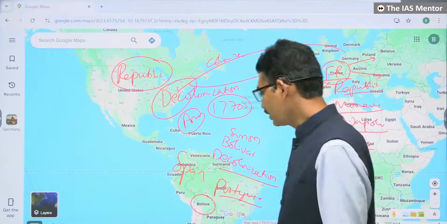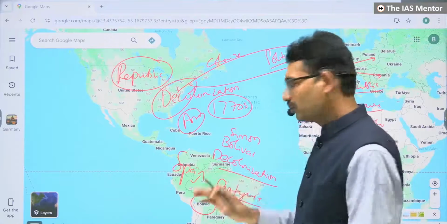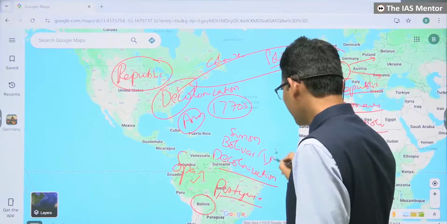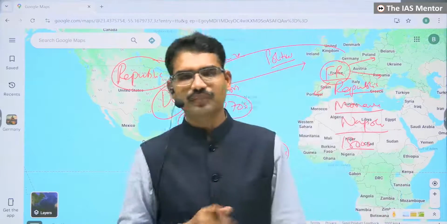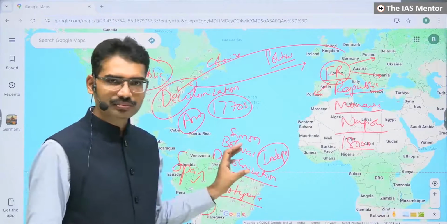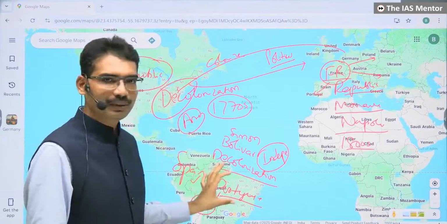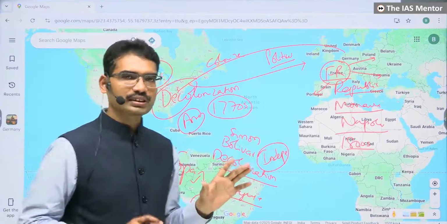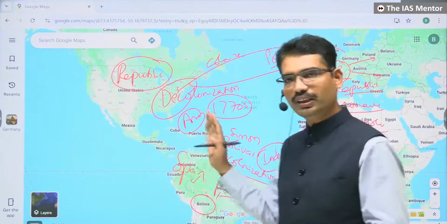Under his leadership, they fought against the Spanish and Portuguese. Now, they also wanted independent countries. They became successful and independent. That's why you are seeing many countries in Latin America. This became independent, decolonization. There are so many problems after decolonization, but that is another issue: what kind of problems they faced after decolonization.